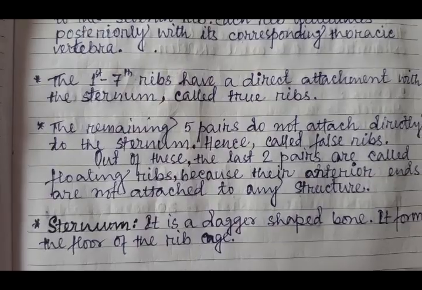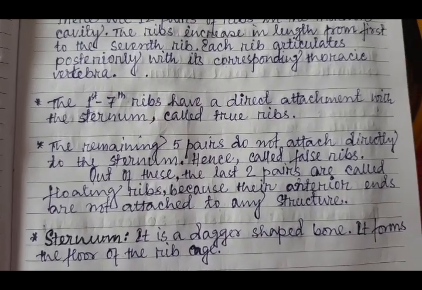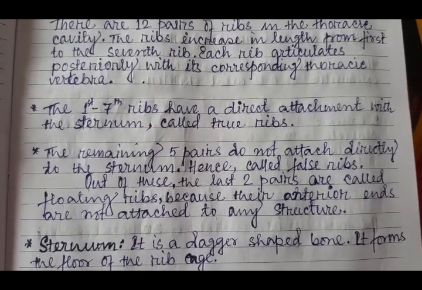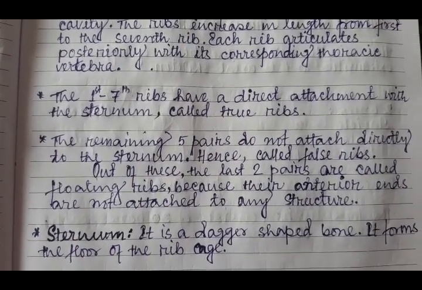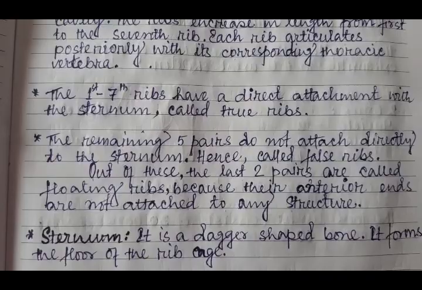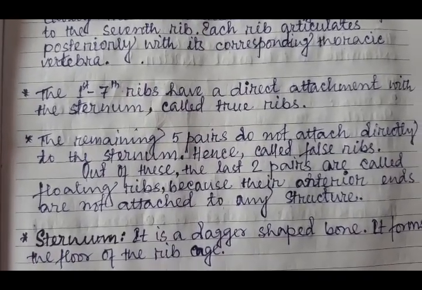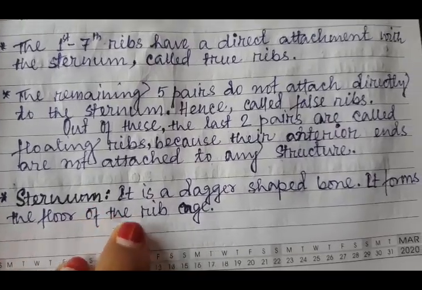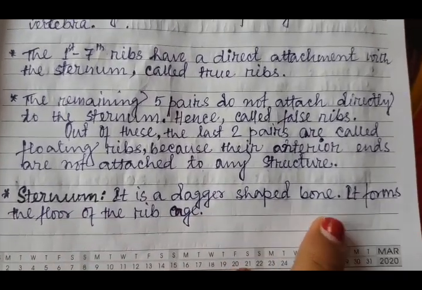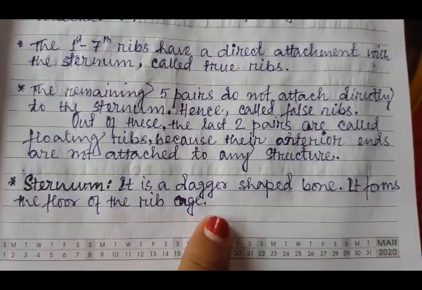Out of these, the last 2 pairs are called the floating ribs because their anterior ends are not attached to any structure. They are only posteriorly attached to the vertebral column. Then comes the sternum. It's a dagger-shaped bone. It forms the floor of the rib cage.